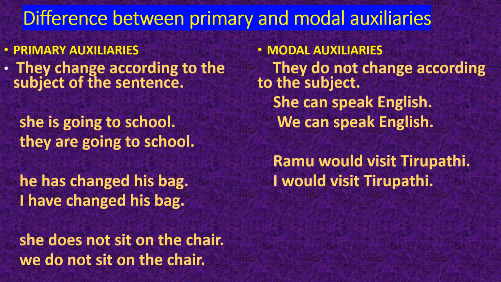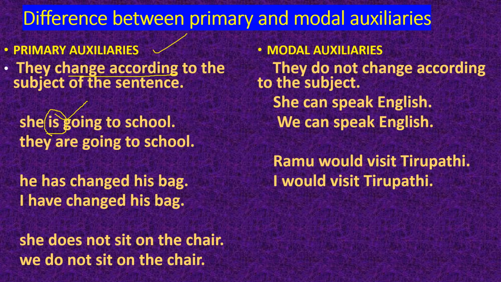Another difference we are going to find between primary auxiliary and modal auxiliary is that primary auxiliaries change according to the subject of the sentence. For example, she is going to school. Here is is the primary auxiliary. It is used as auxiliary.